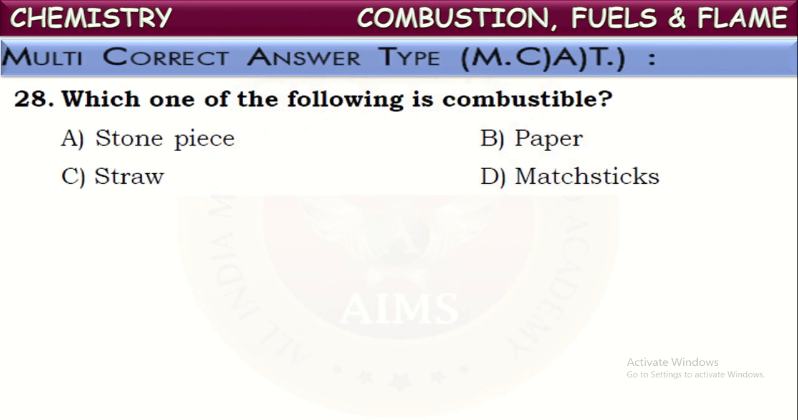See the first one. Which one of the following is combustible? Combustible substance means the substance which burns in the presence of air or oxygen to produce heat and light. See, which is combustible among these? A stone piece, will it catch fire? No. Paper, yes, it burns in the presence of air. Straw also will burn, even matchstick also. So these three substances will come under combustible material. Next one.